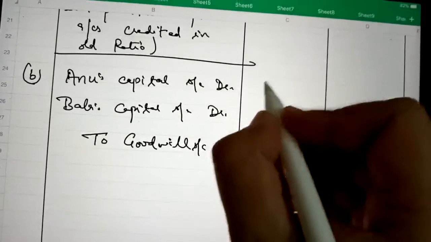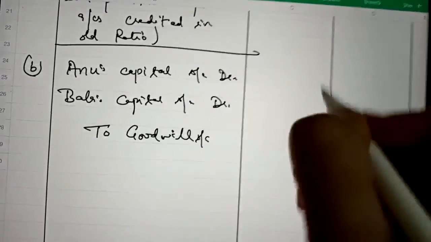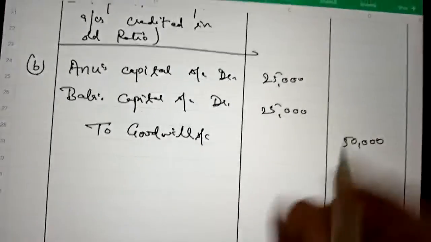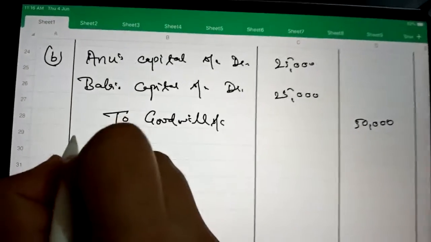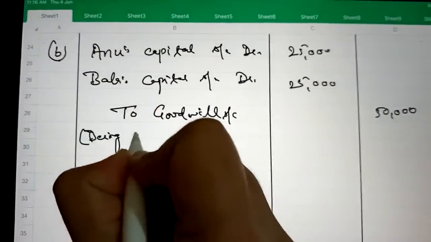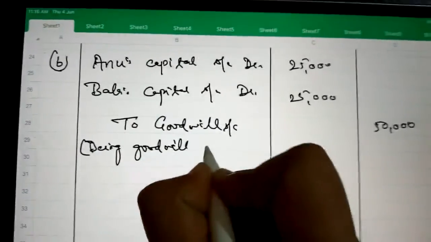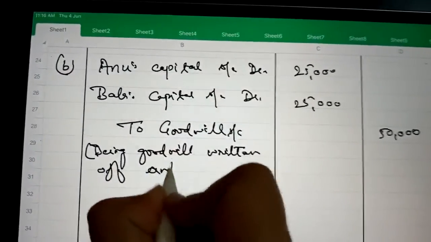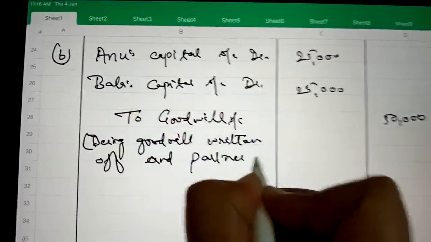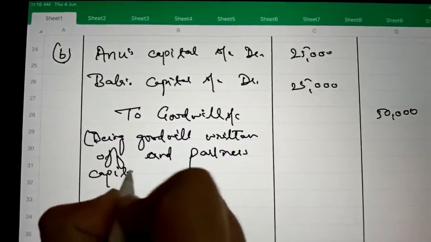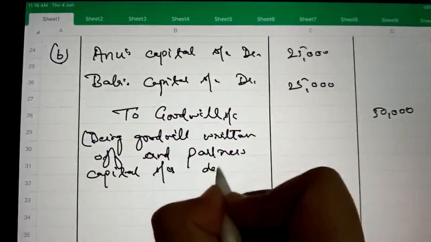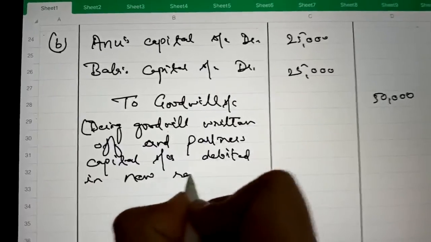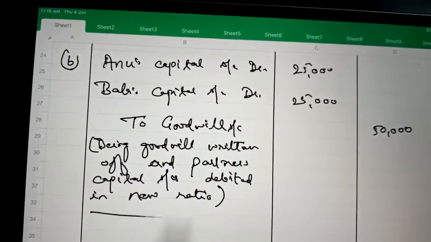New ratio is equal, 1:1, so 25,000 and 25,000 will be debited. Being goodwill written off and partners' capital accounts debited in the new ratio they have decided. So this is the answer.